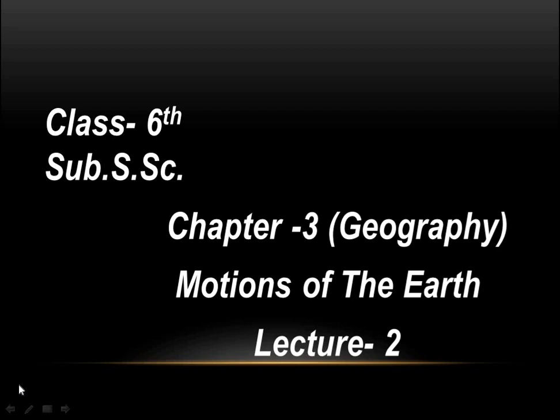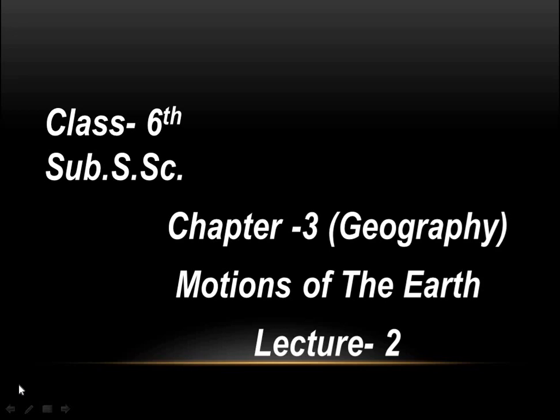As in lecture number 1, we have already discussed that there are two movements of the earth, rotation and revolution. Rotation causes day and night. The part that is in front of the sun has day, and the part that has darkness is facing night at that particular time.